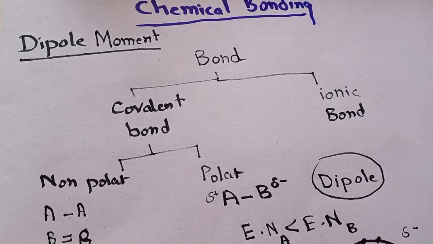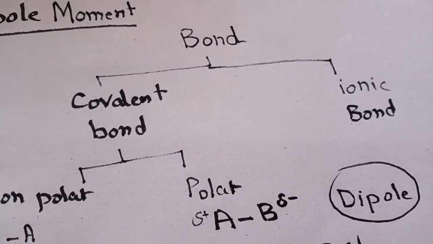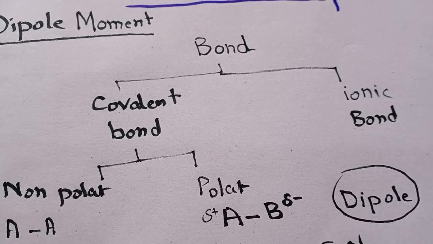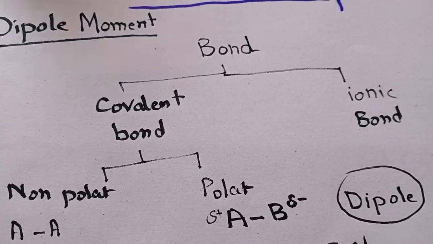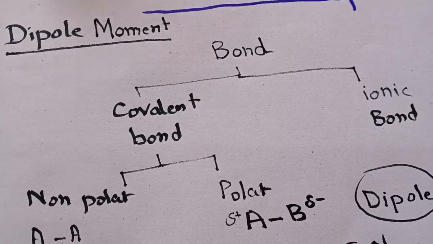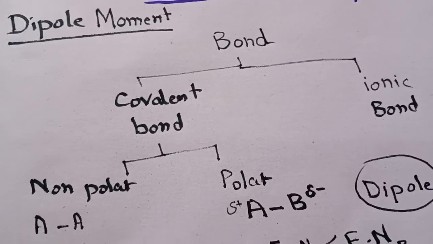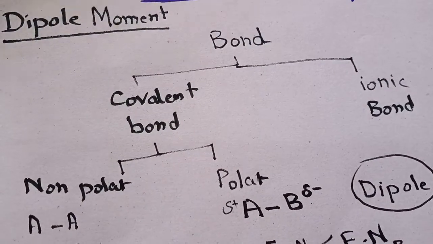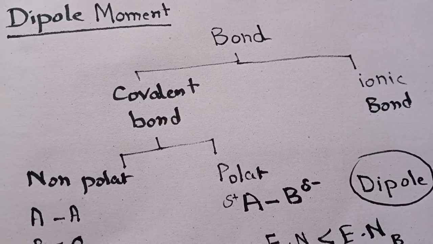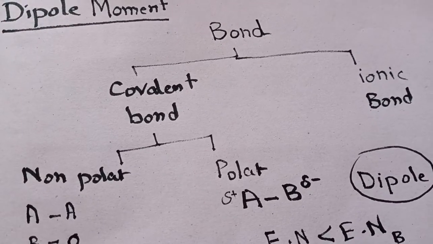There are two possible conditions. Some elements form an ionic bond, and some elements form a covalent bond. Today we are not going to discuss the ionic bond because our main topic is dipole moment, and the dipole moment is related to the covalent bond. A covalent bond is formed by the sharing of those electrons which are present in the valence shell.